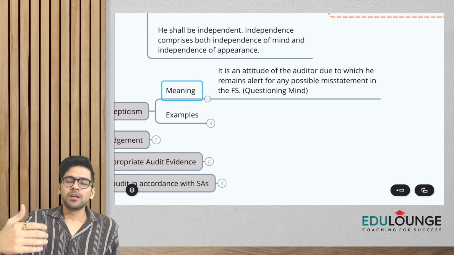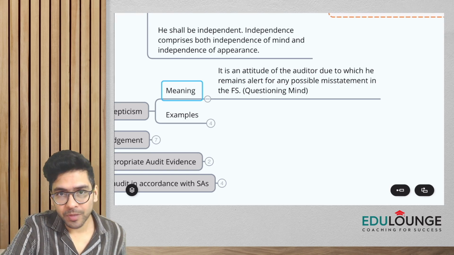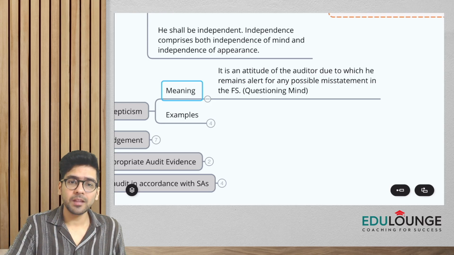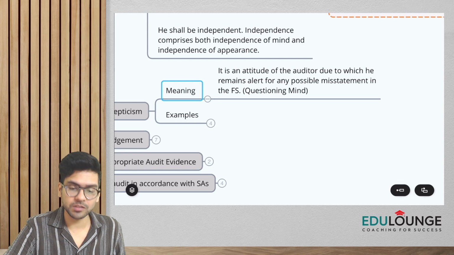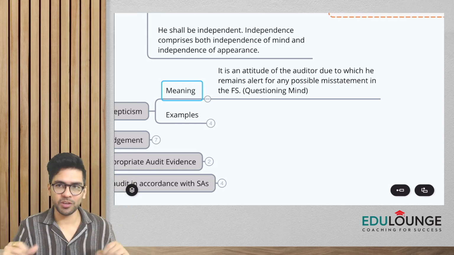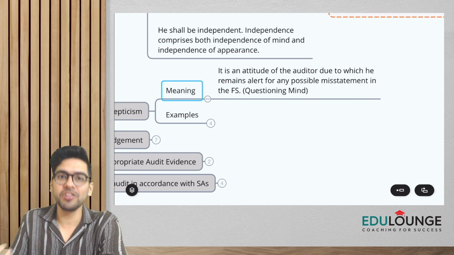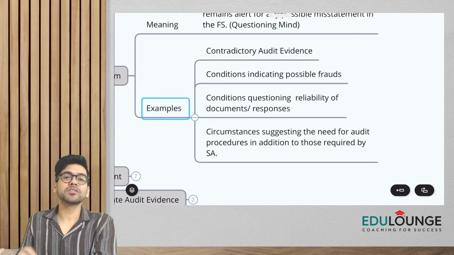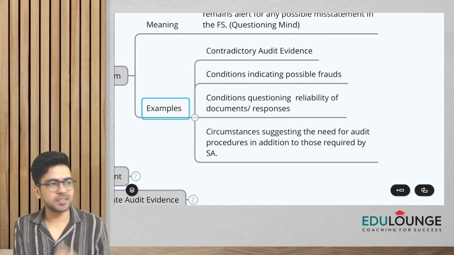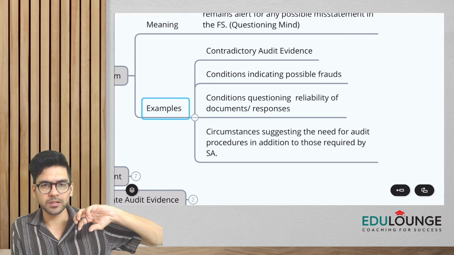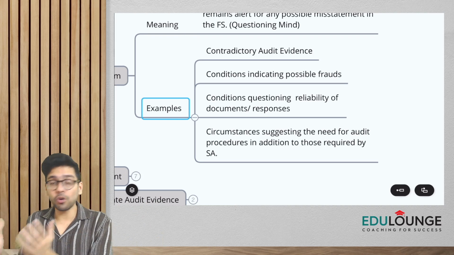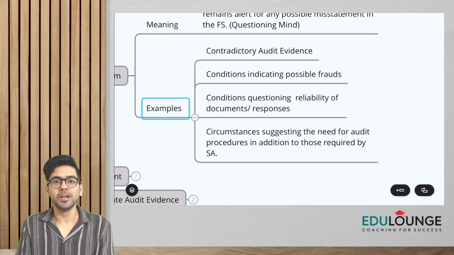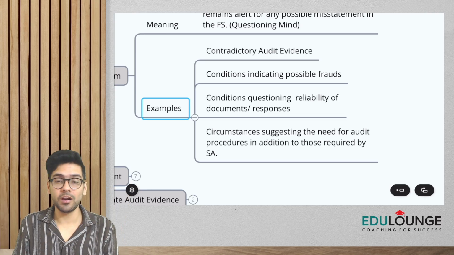Now, there can be an important question which can be asked from this part. They will ask you what is professional skepticism, and then they'll ask you certain examples or situations where you have to be alert, where you have to exercise more vigilance. So let's understand a few examples. Very simple, guys. If you come across some contradictory audit evidence, let's say management has given some information, and through documents you got to know something else. There is a contradiction. So in this case, of course, you have to be more alert.